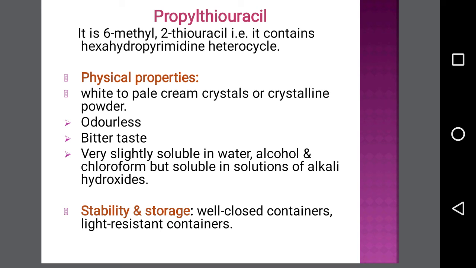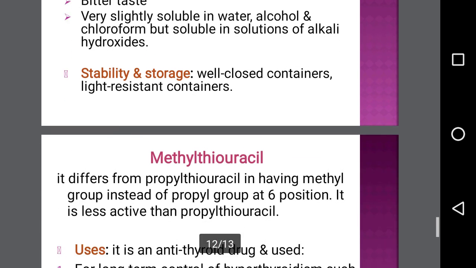It is odorless and very slightly soluble in water, alcohol and chloroform, but soluble in solutions of alkali hydroxides. Stability and storage: it should be stored in a well closed container, and it should be protected from light as well.